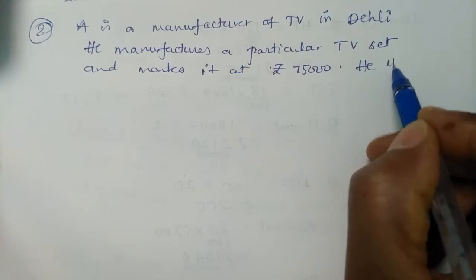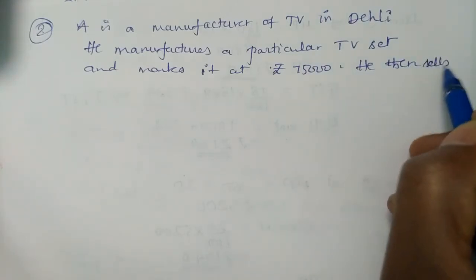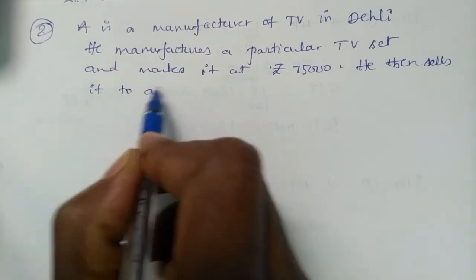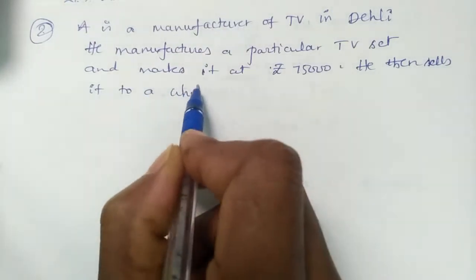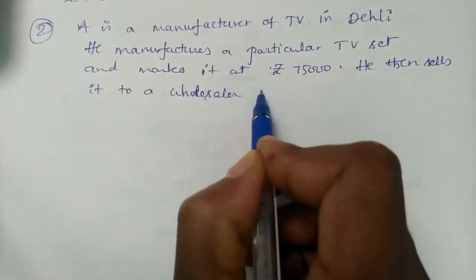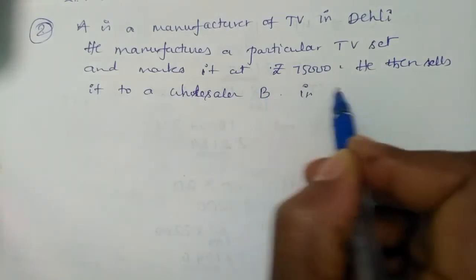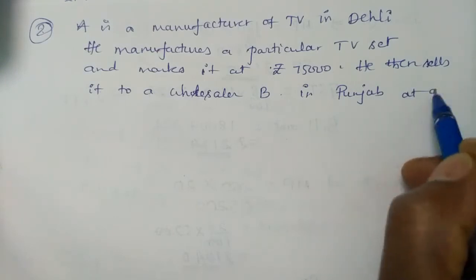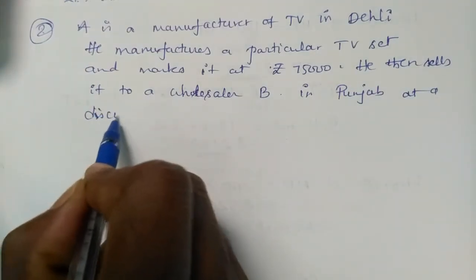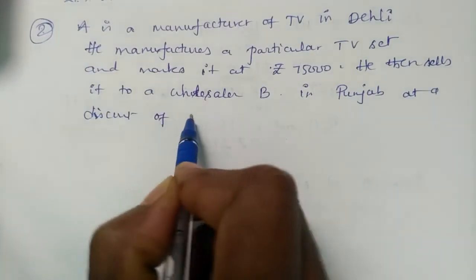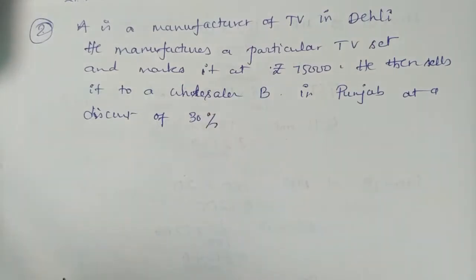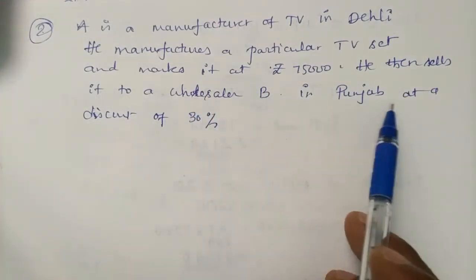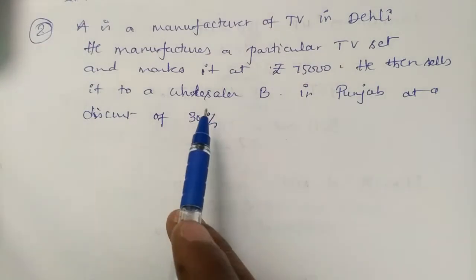He then sells it to a wholesaler B in Punjab at a discount of 30%. He sells to wholesaler B in Punjab at a discount of 30%.